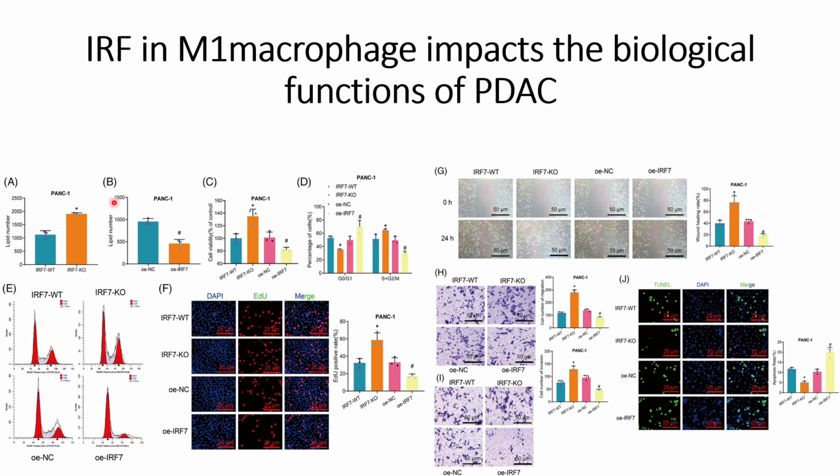So what they did is they first prepared IRF7 knockout M1 macrophages using CRISPR-Cas9 technology, and simultaneously they also prepared a system where they can overexpress IRF7. Then they co-cultured these M1 macrophage populations with the pancreatic cancer cells, and thereafter they checked the lipid numbers with the help of metabolites